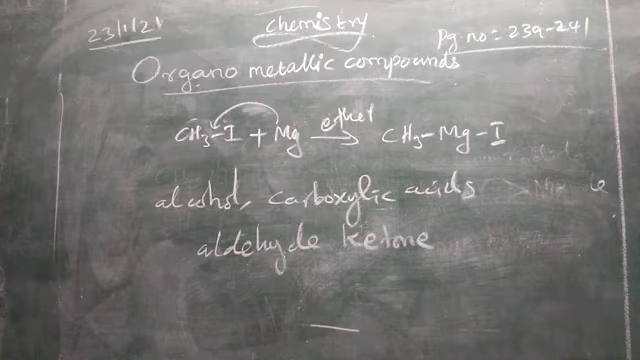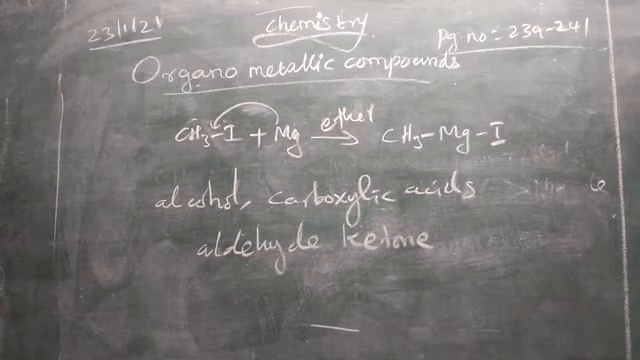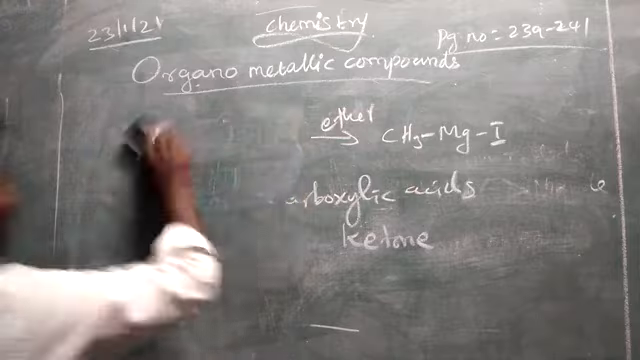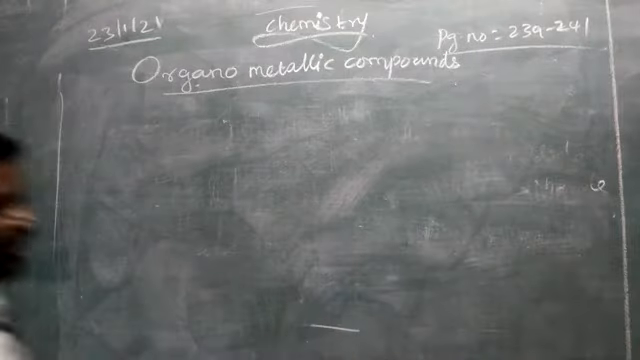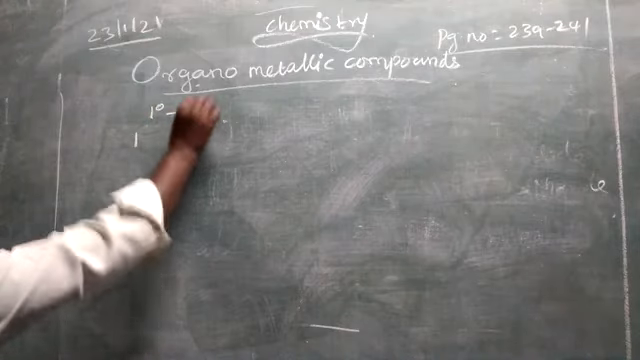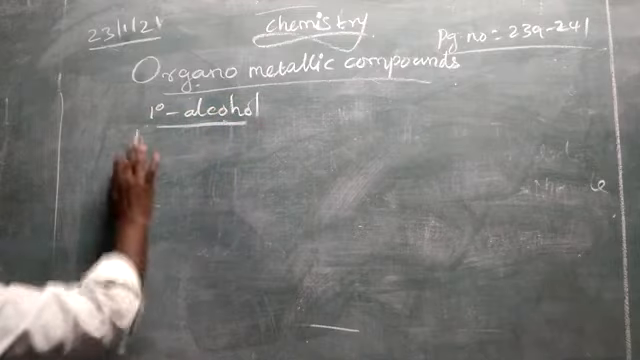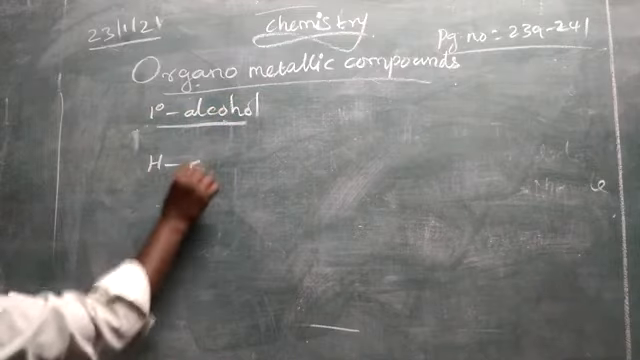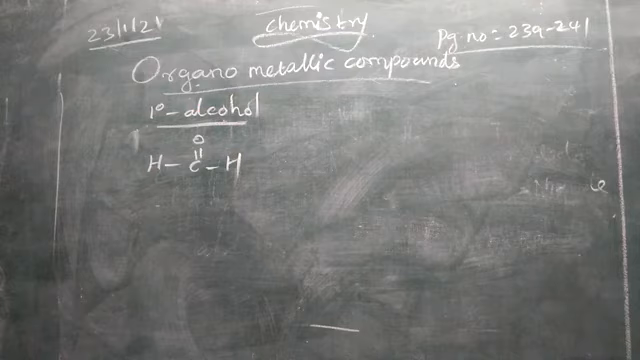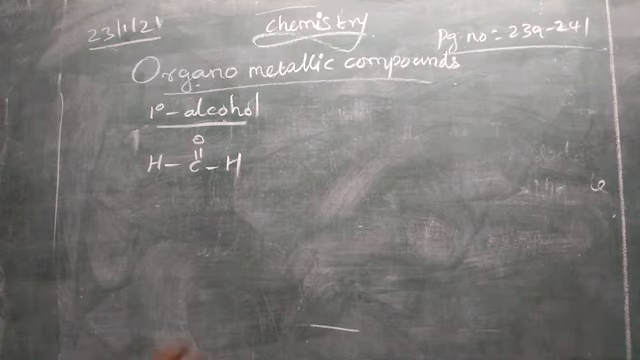Here that carbon, because of electron density, will carry the negative charge, so it can act as a carbanion or nucleophile. We are going to prepare primary alcohol from Grignard reagent. Let us take formaldehyde. If you want to prepare primary alcohol, you have to take formaldehyde as one of the reactants. Formaldehyde reacts with Grignard reagent. It will produce primary alcohol.